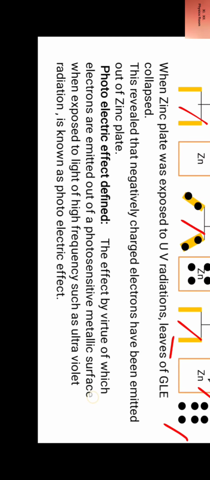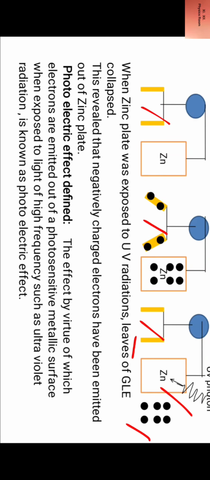Now photoelectric effect defined. On the basis of these observations, photoelectric effect was defined. Photoelectric effect is the effect by virtue of which electrons are emitted out of photosensitive metallic surface when exposed to light of high frequency, such as ultraviolet radiation. So if this type of emission takes place, then we say photoelectric effect is taking place.